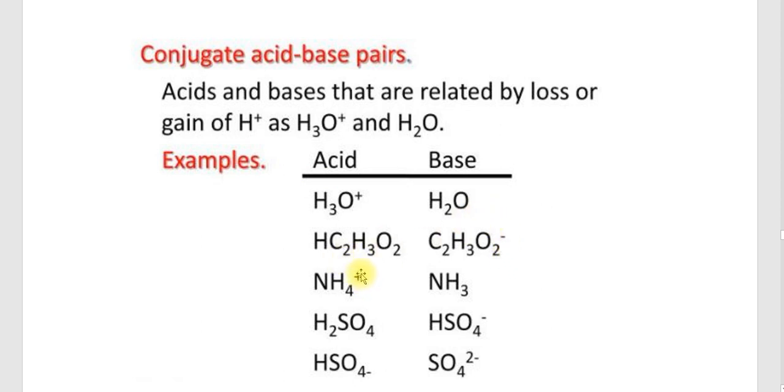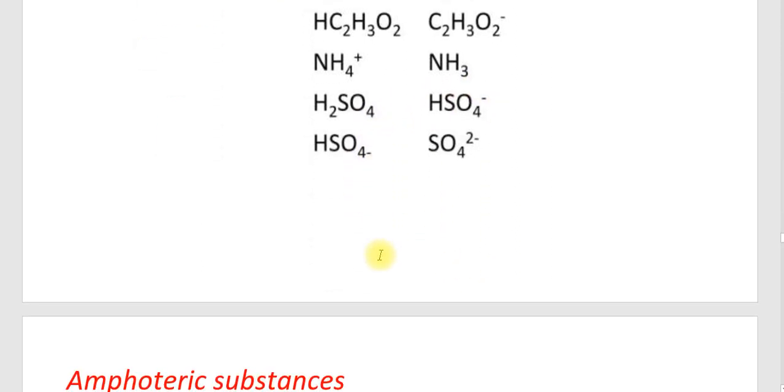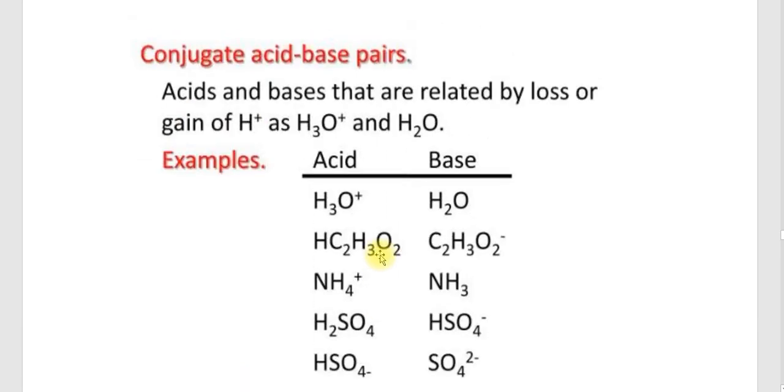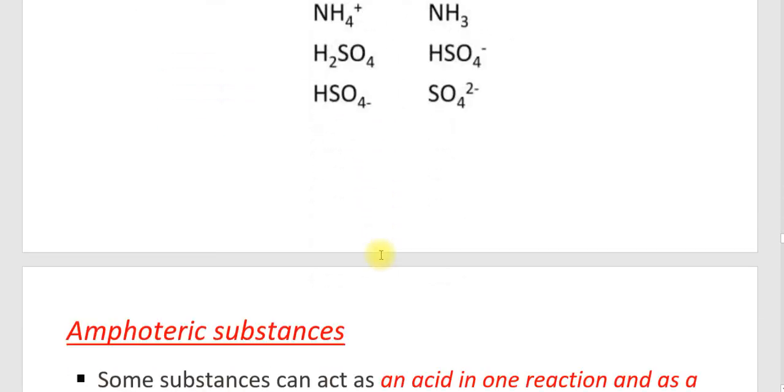Here, HC2H3O2 is an acid. As it donates a proton, it changes into a base, shown as C2H3O2 minus. Then the acid NH4 plus, if it donates a proton, changes into NH3, that is a base. And H2SO4 and HSO4 minus, HSO4 minus and SO4 2 minus. So that is all about what conjugate acid base pairs are.